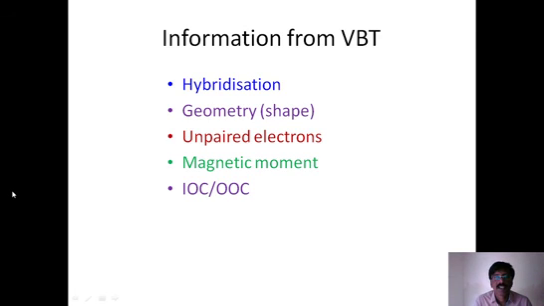And at this level, we stop our lecture. In the next session, we start taking up different examples to understand valence bond theory, how we get the information of hybridization, geometry, unpaired electrons, magnetic moment, whether it is an inner orbital complex or outer orbital complex, and also strong field ligand or weak field ligand. We have already decided that we have taken examples of strong field ligands and also weak field ligands.